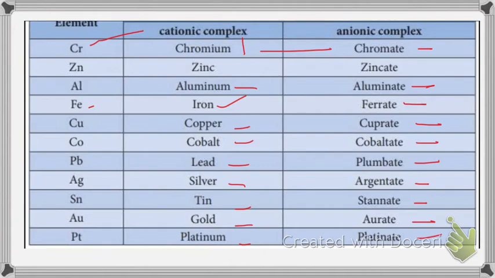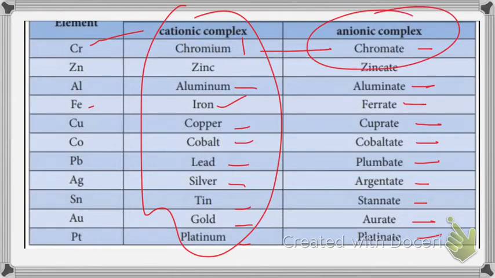For mercury it is mercury and mercurate. There is no need to write hydrargyrate. So mercurate is sufficient. This is for cationic and neutral. This is for anionic complexes. So at first you have to decide whether this metal ion is present in cationic part or anionic part. Then only you can go for this rule.